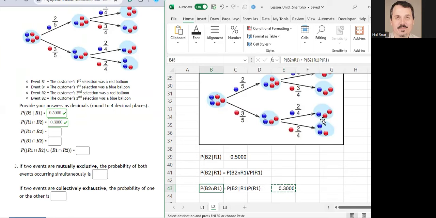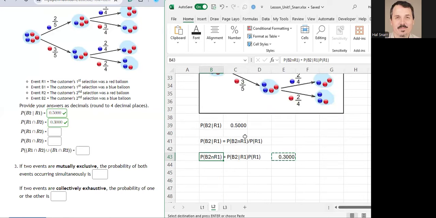In order to get the joint probability, we multiply the probability on this branch times the probability on that branch. So let's pull this down. We're going to change this to R1 and R2.